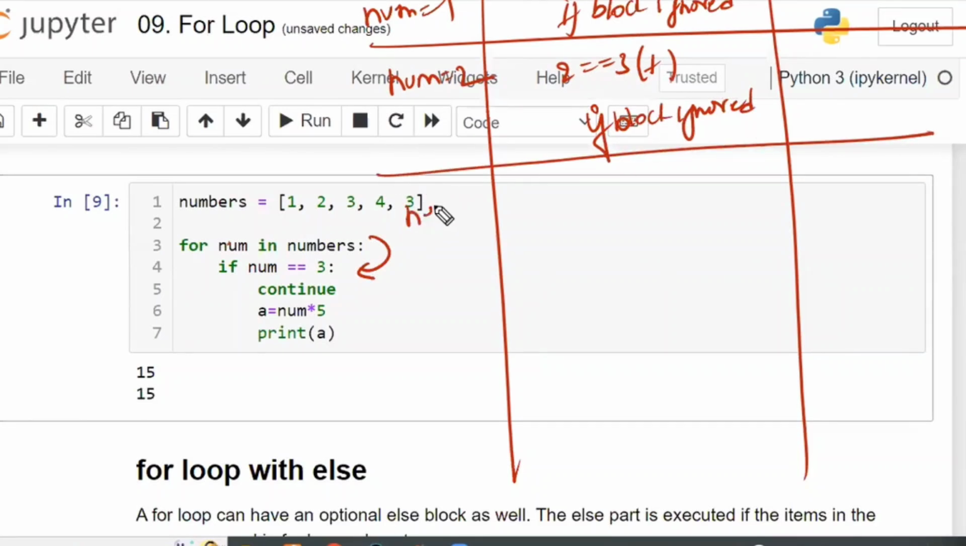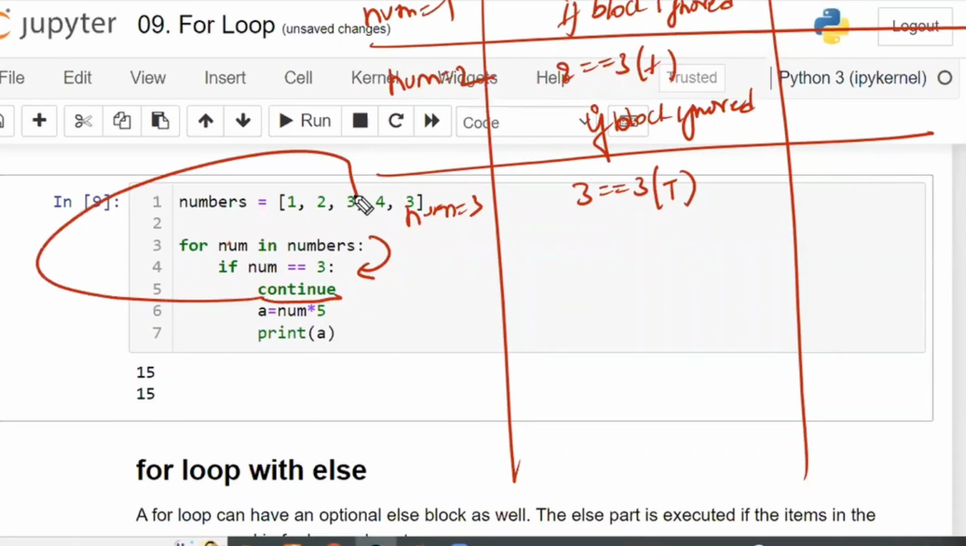Next, num is equal to 3. 3 is equal to 3. Condition is true. Since the condition is true, execute the if block. Within the if block, what is there? Continue. Continue means from here directly you have to move to the 4. Directly you have to move to num is equal to 4.